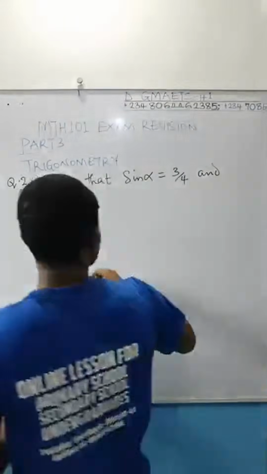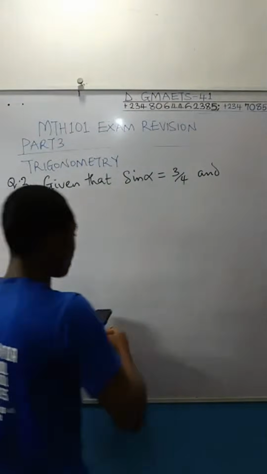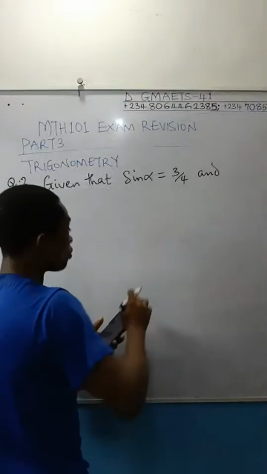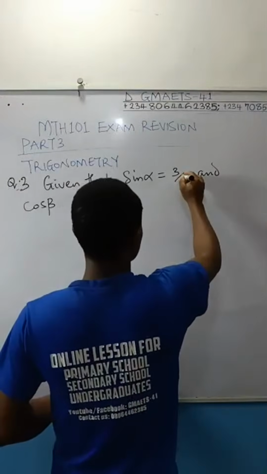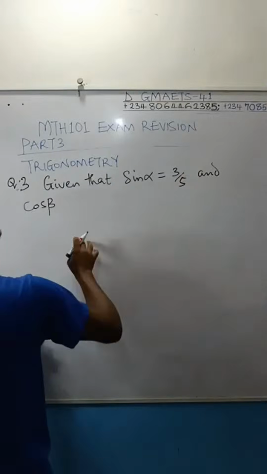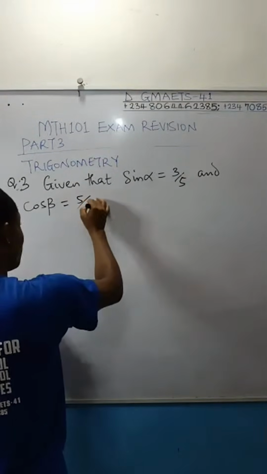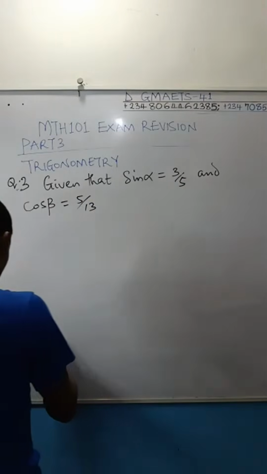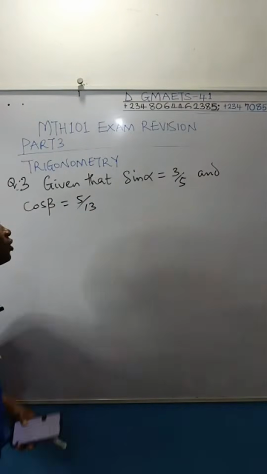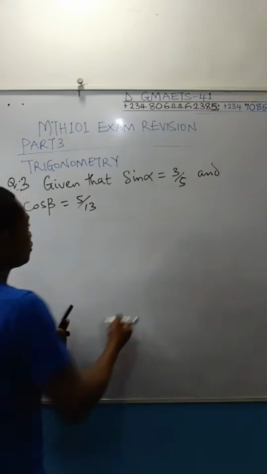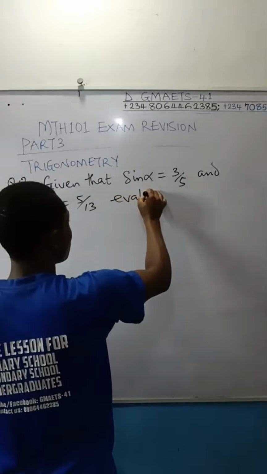Okay, so given that sin alpha is equal to, this is 3 over 5, sorry about that, and cos beta is equal to 5 over 13. Are we together? Evaluate.